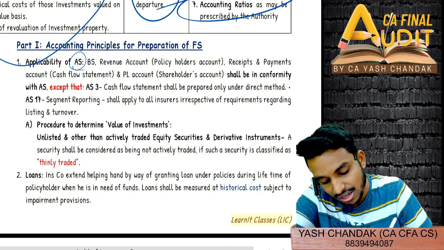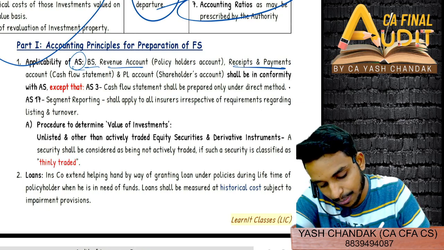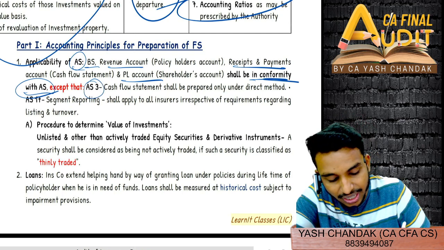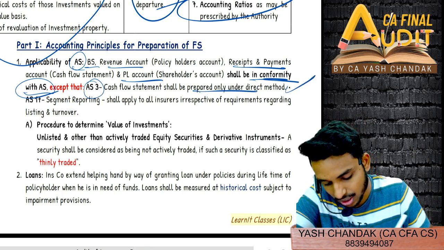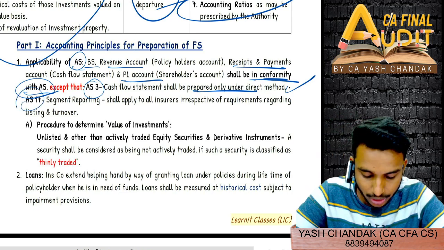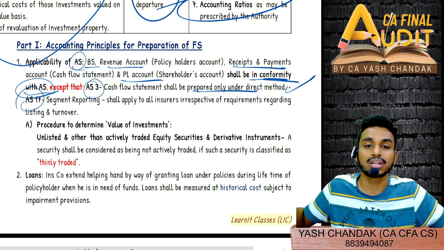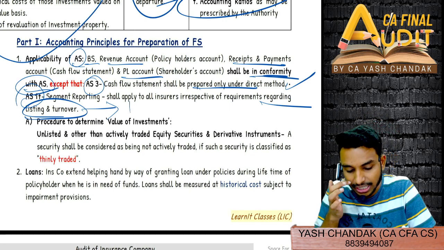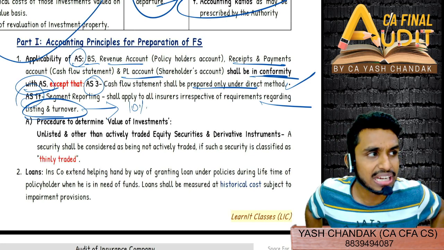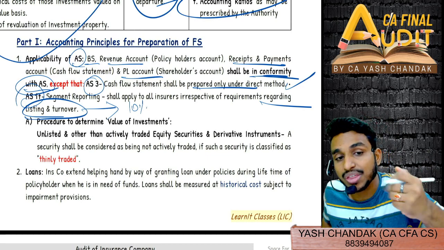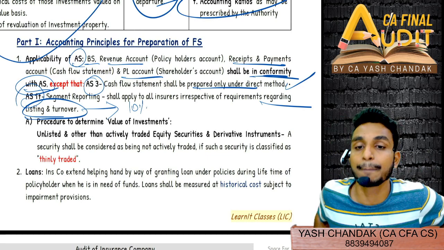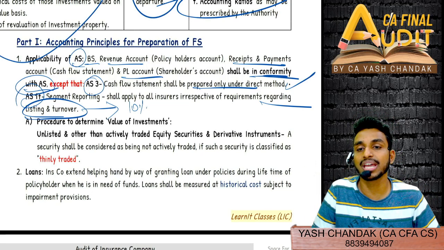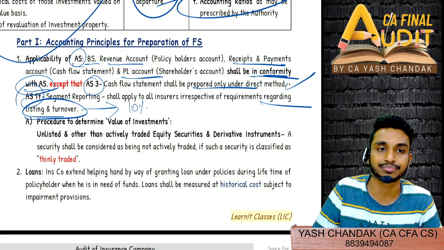Similarly, there are other points where they are saying that balance sheet, revenue account, all these will be prepared. Receipt and payment, profit and loss account shall be in conformity with the accounting standard except AS3 where it is prepared only under direct method. This is one exception. Second exception is with respect to AS17 segment reporting, that they said will apply to all insurers irrespective of the requirement regarding listing and turnover. So there could be certain condition that the segment should generate at least 10% of the revenue, at least 10% of the profit. If not, then you will not show it as a separate segment. But that is not applicable in the case of insurance company. They said that they have to report under segment reporting as per AS17 irrespective of their listing and turnover. Doesn't matter.